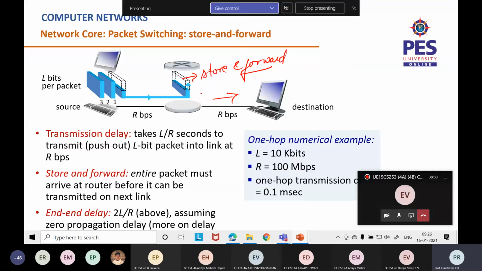The transmission delay here is L by R, and the end-to-end delay is 2L by R. End-to-end means from source to destination. Here we are assuming zero propagation delay, that is, no delay in propagating it.